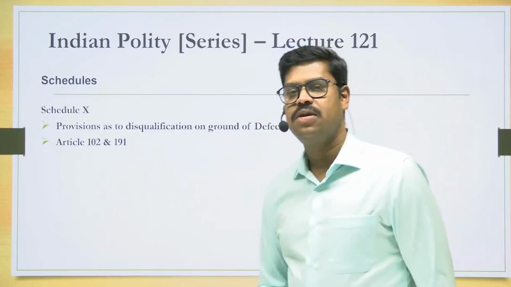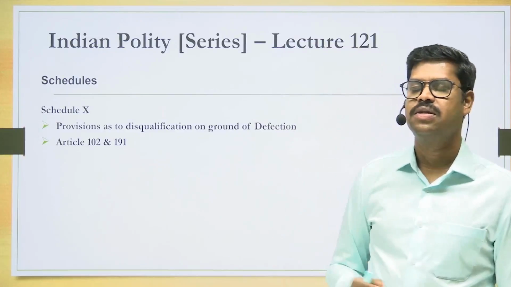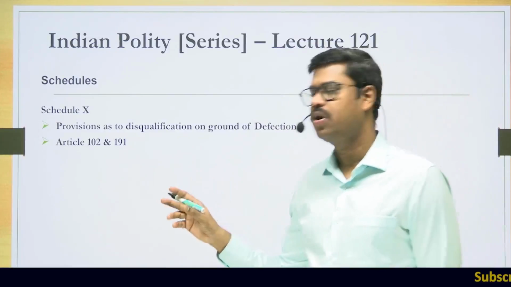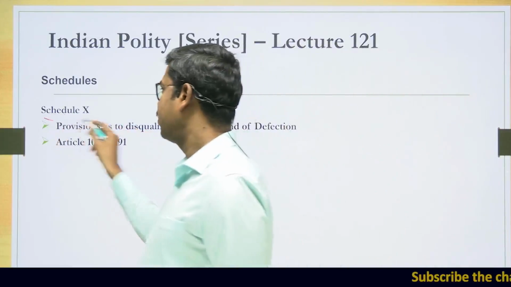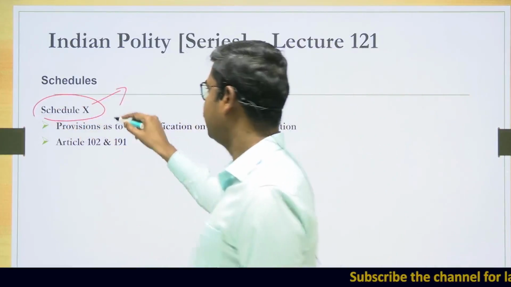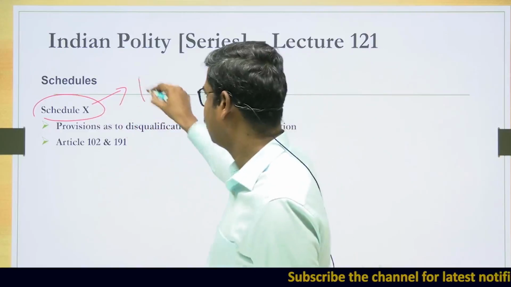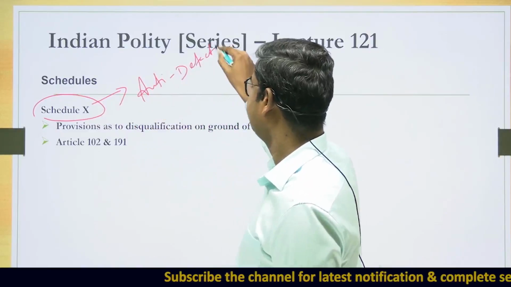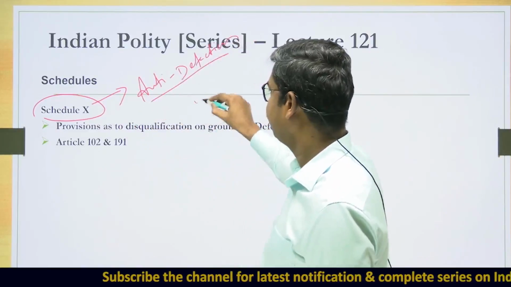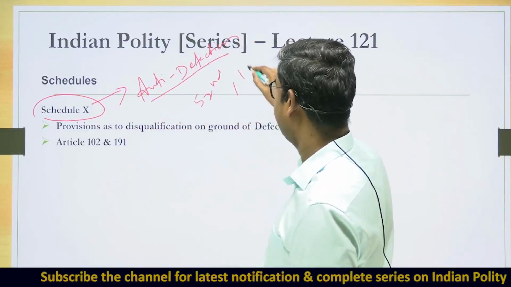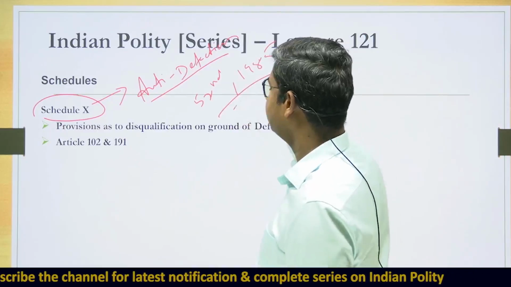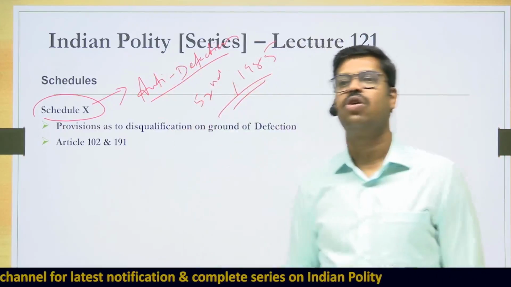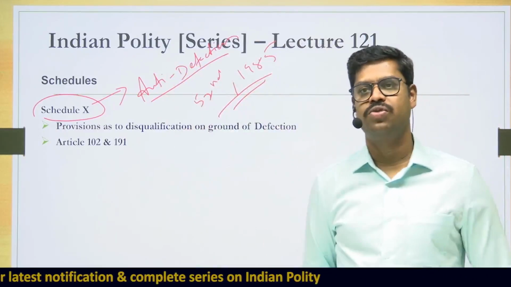Please come to the next schedule, that is the 10th schedule of the Constitution, very, very important. The 10th schedule of the Constitution elaborately deals with the anti-defection law. And when was this 10th schedule inserted into the Constitution? The 10th schedule was inserted by the 52nd Constitutional Amendment Act in 1985, and it provides the grounds on which the defection law can apply. In fact, it provides for 4 grounds.